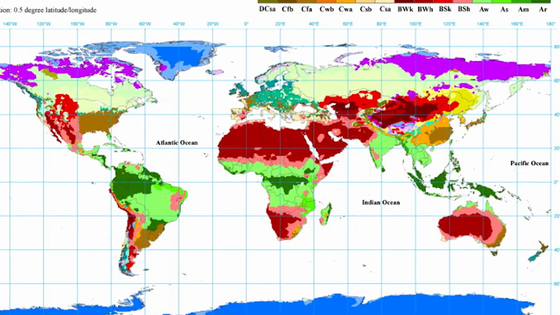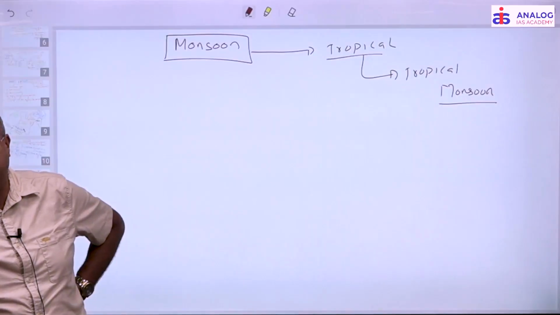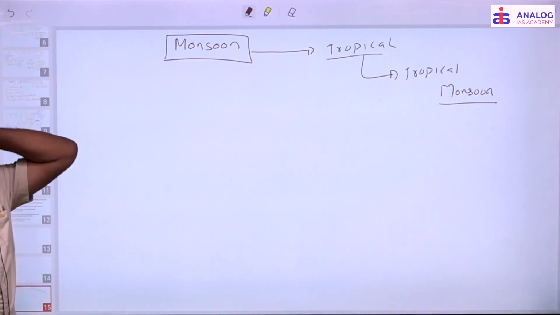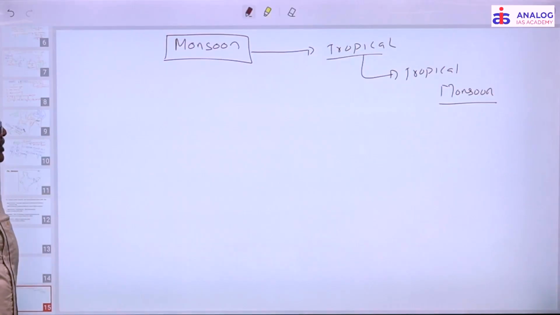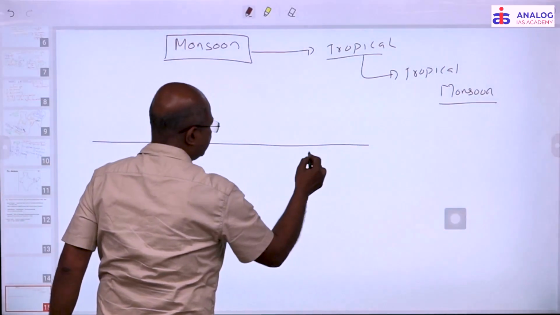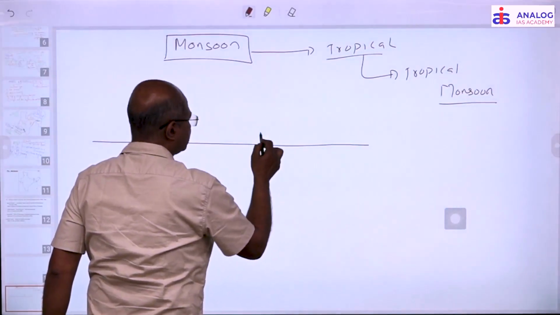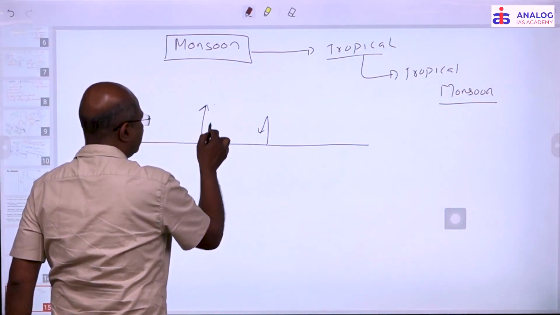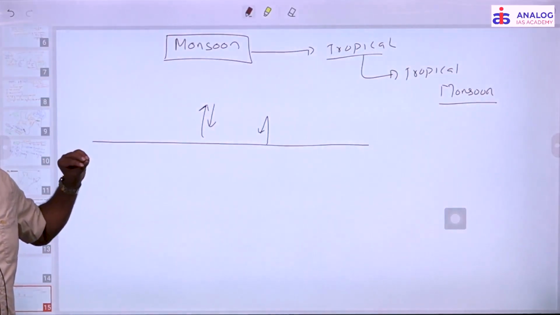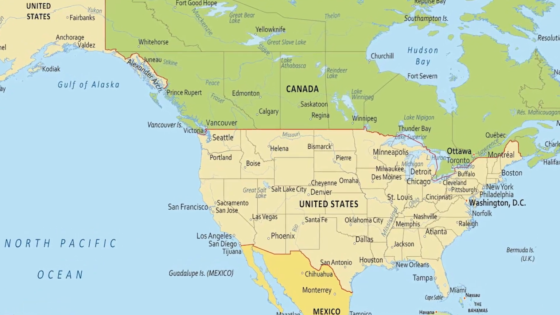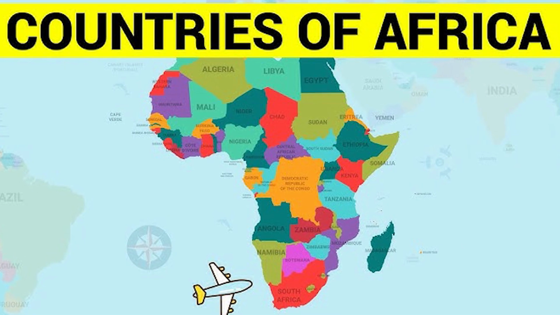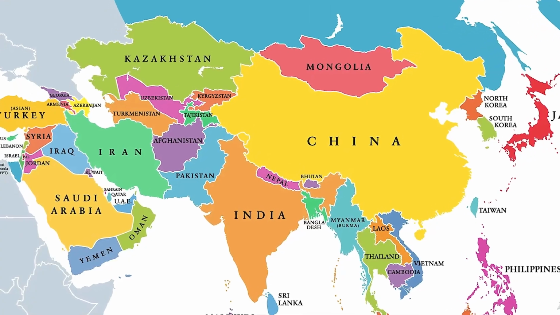When you read world climatic regions, you have the China type climate, which is associated with the temperate monsoon. We'll see that later, right? So here the Indian monsoon is the tropical type. Here a periodic reversal of the wind is seen, moving on one side and coming back. So in the tropical areas, we have tropical monsoon. It is seen in North America, in the continent of Africa, and also in the continent of Asia.